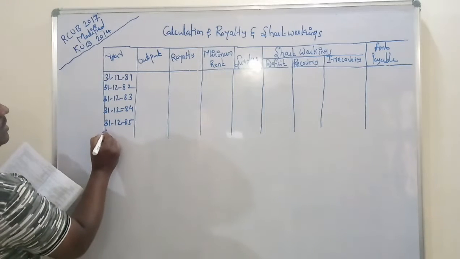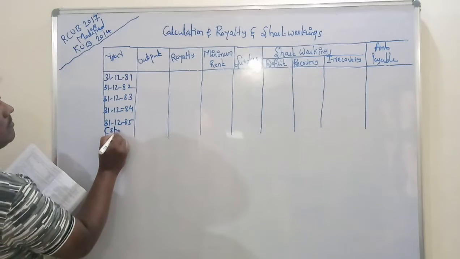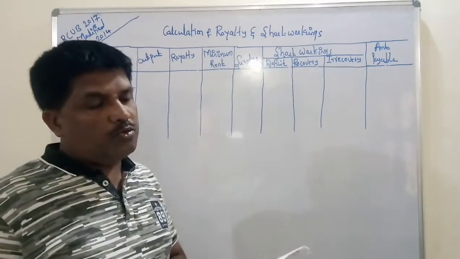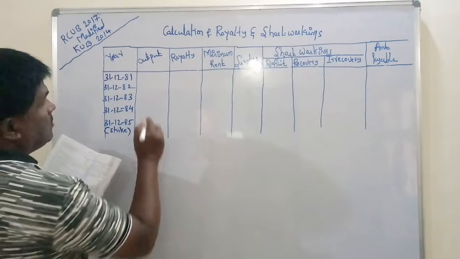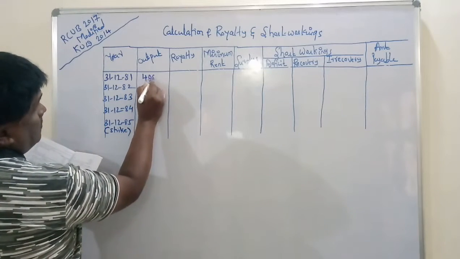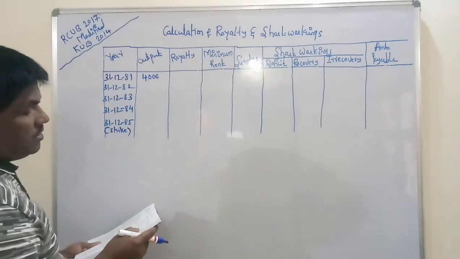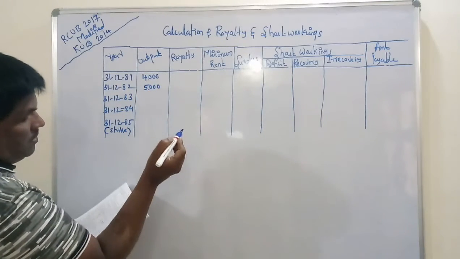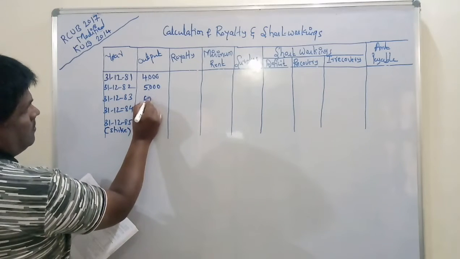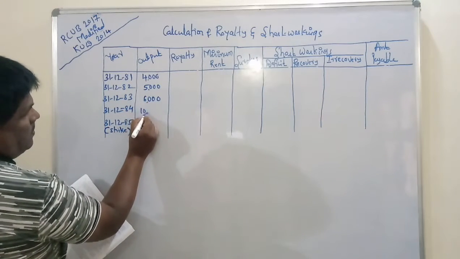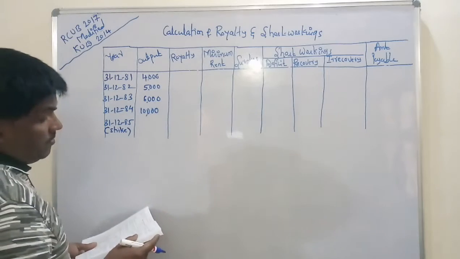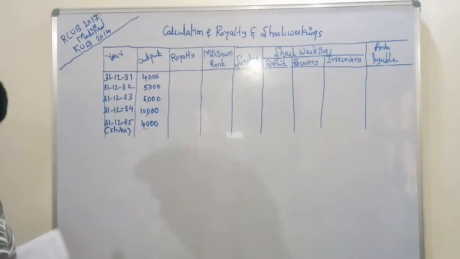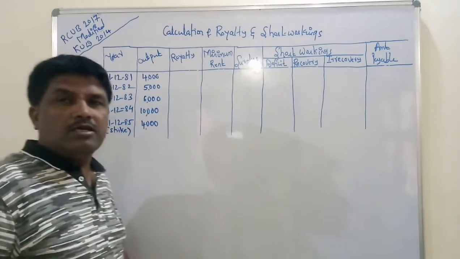Note the strike. Then take the output: 4,000, next 5,000, then 6,000, then 10,000, then 4,000. This is the information given.